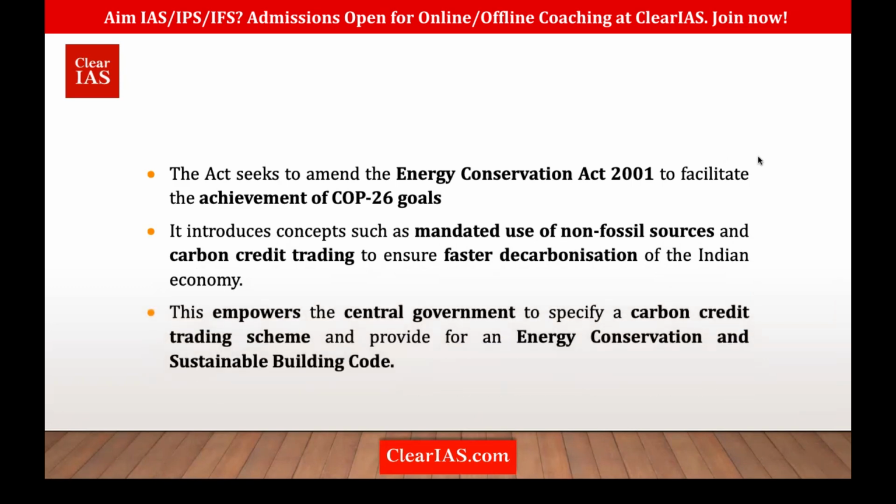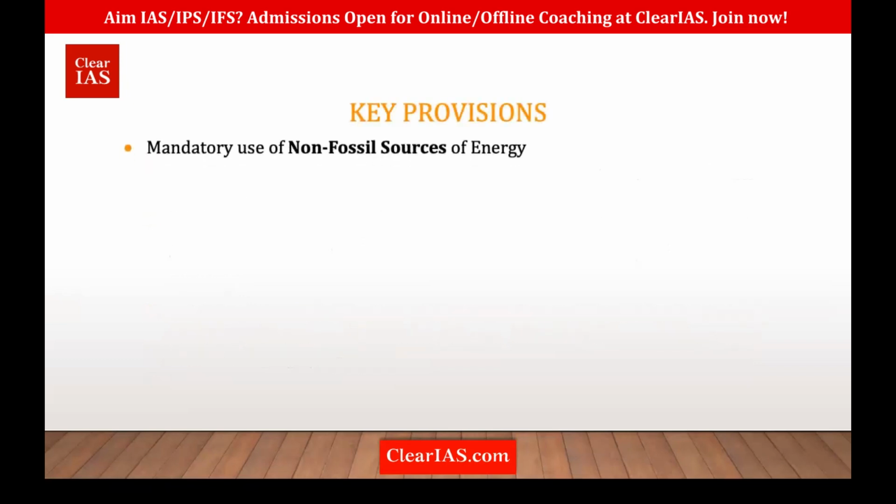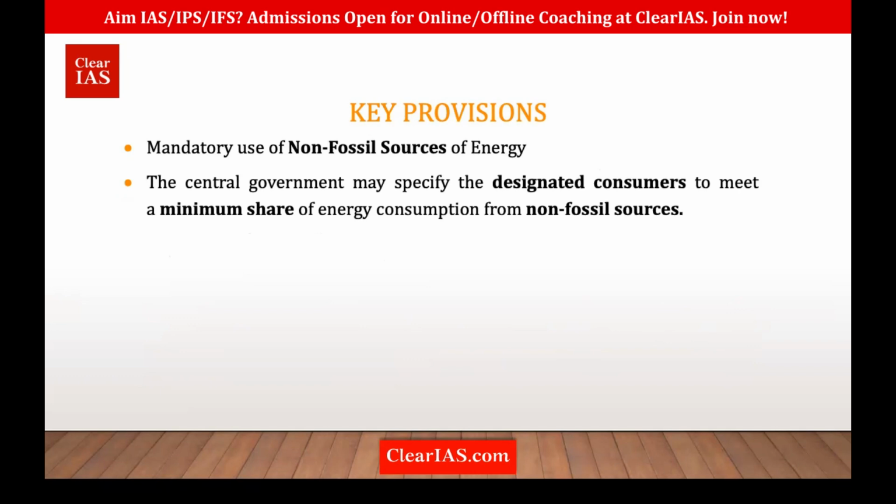Apart from that, it also empowers the central government to provide a carbon credit trading scheme and also an energy conservation sustainable building code. So these are some of the facts regarding the new Amendment Act. Now we'll see the key provisions. I've already told you, it has given mandatory use of non-fossil fuel energy, that you have to use non-fossil fuel energy sources. Then apart from that, designated consumers have to meet at least a minimum share of energy consumption from non-fossil fuel sources.